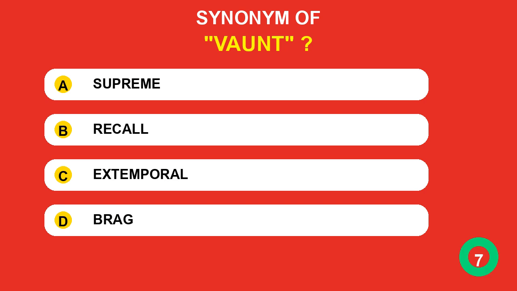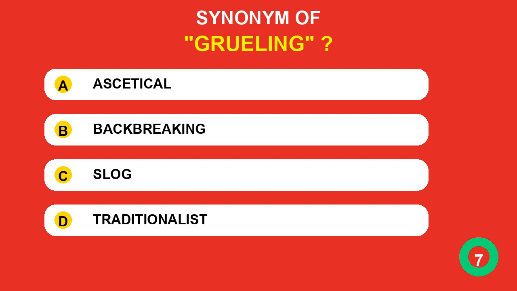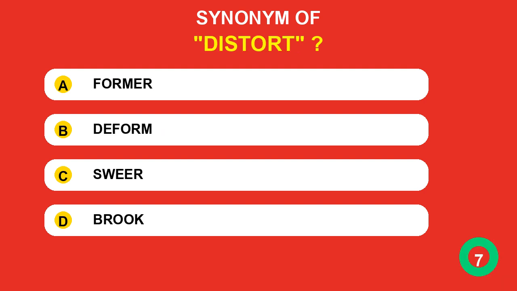Which synonym belongs to vaunt? The correct answer is brag. Which synonym belongs to grueling? The correct answer is backbreaking. Which synonym belongs to distort? The correct answer is deform.